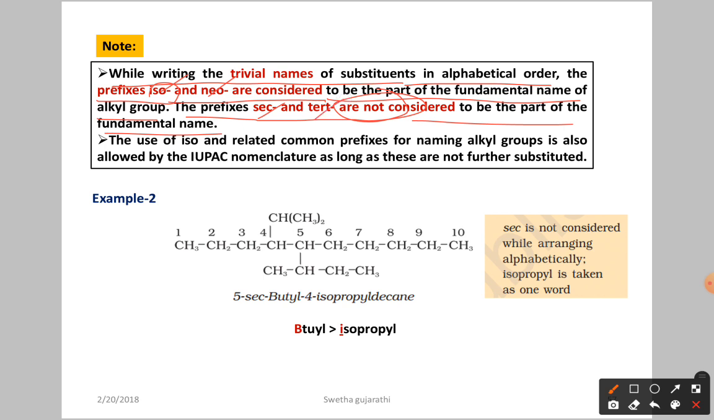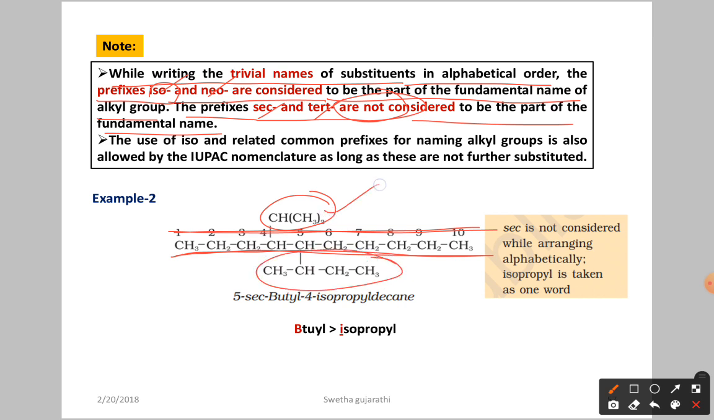Let us see the example here. This is the longest carbon chain. You have to go for hit and trial, so I am going for direct writing. This is the longest carbon chain. Now here we have the substituents.